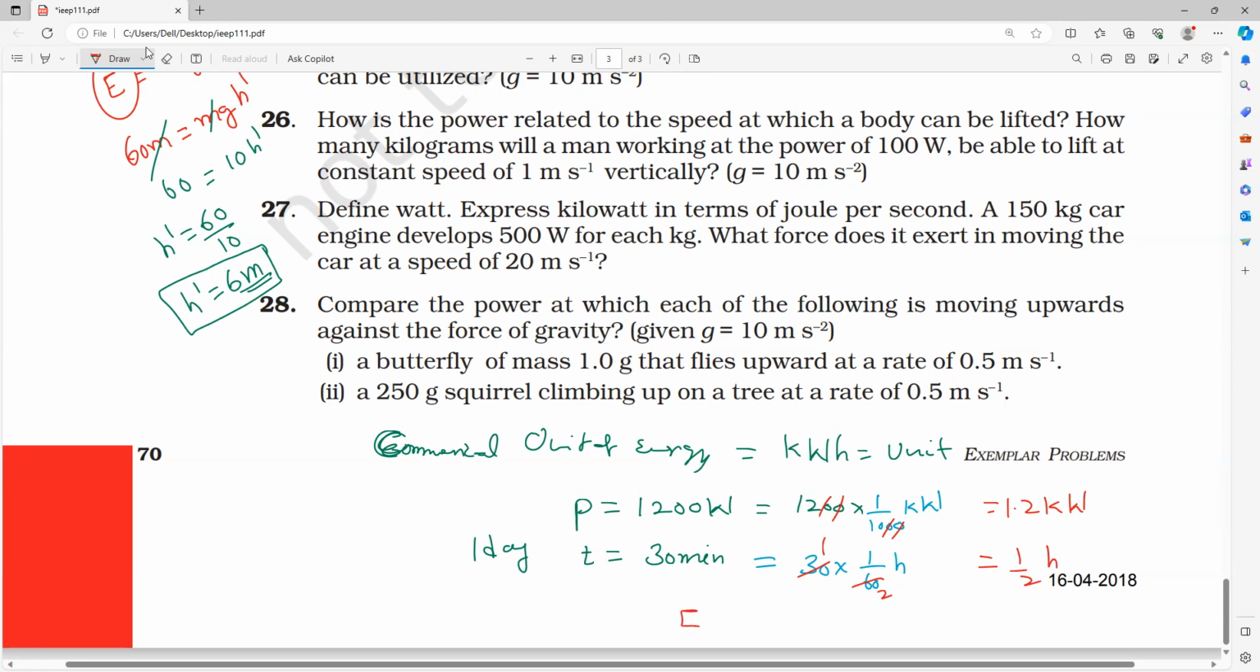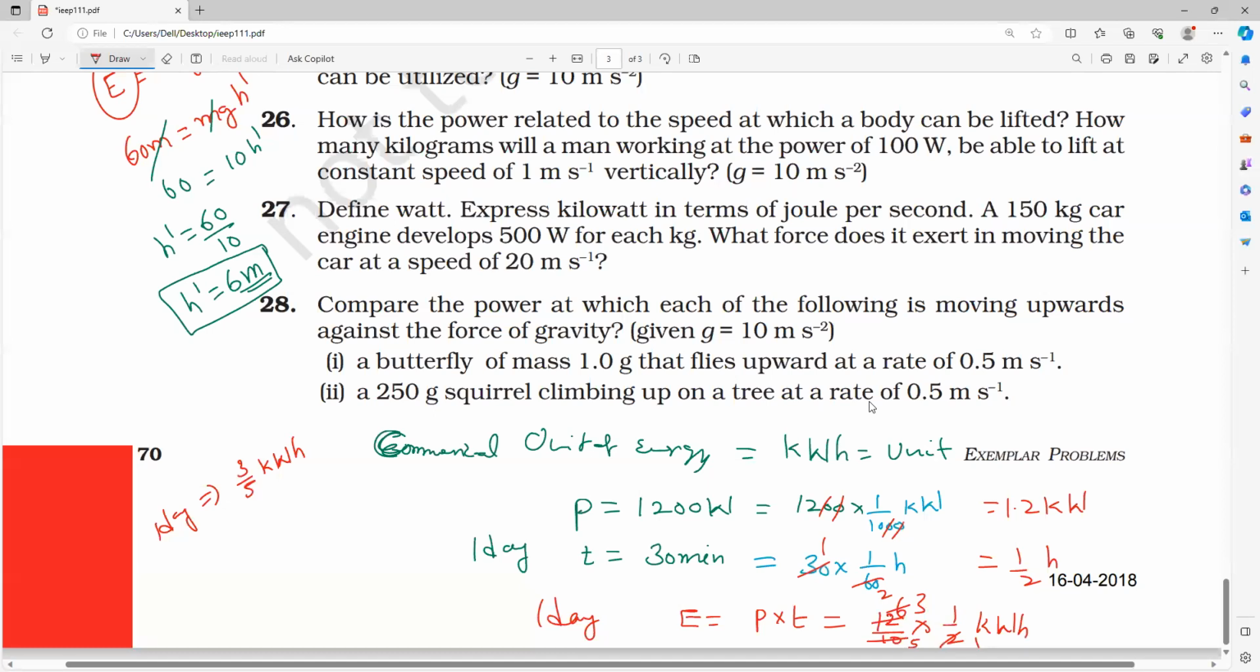So now energy is equal to power into time. This is for 1 day. So power is equal to 1.2, or you write 12 by 10, into time, which is 1 by 2, in kilowatt hours. So 2 ones are 2, 2 sixes are 12, 2 fives are 10. So per 1 day, how much energy? Per 1 day, it is equal to 3 by 5 kilowatt hours.